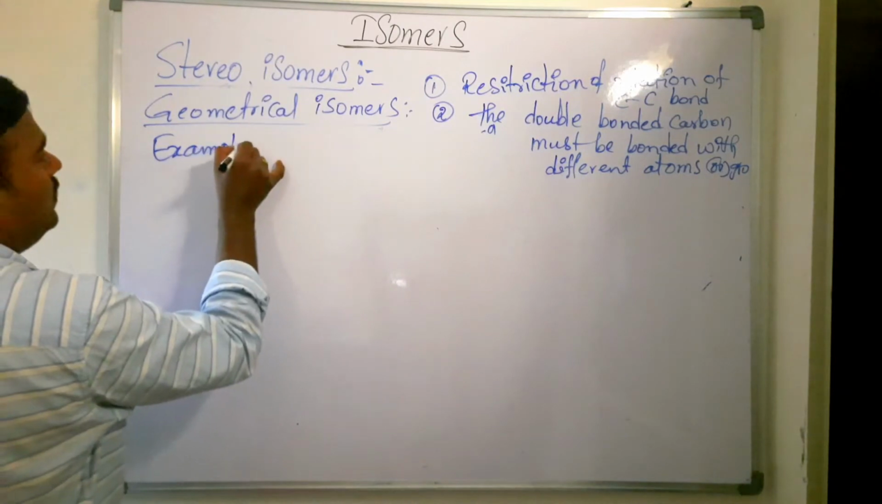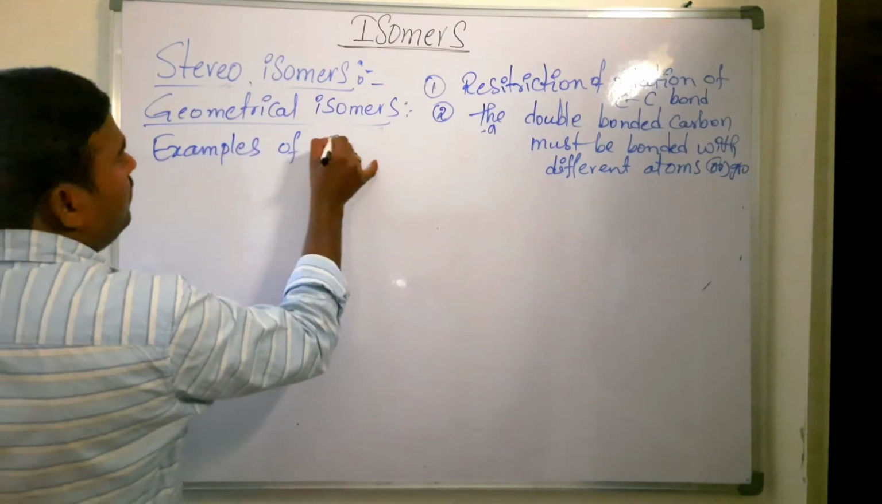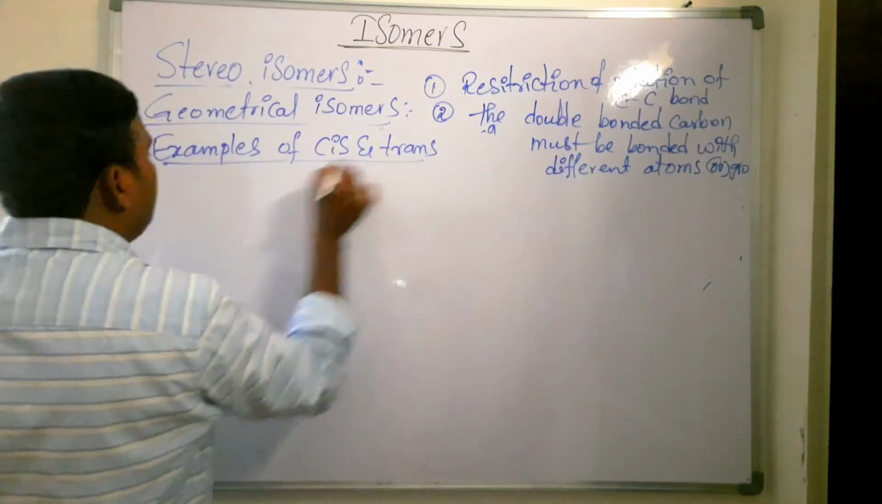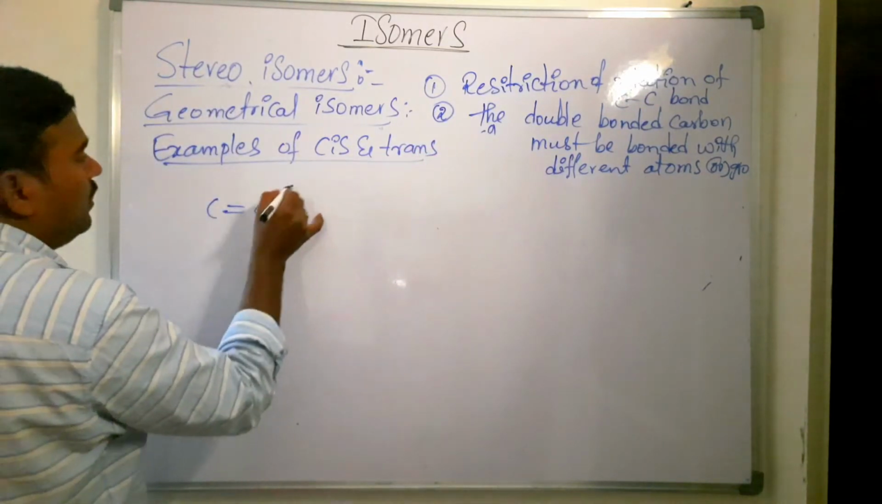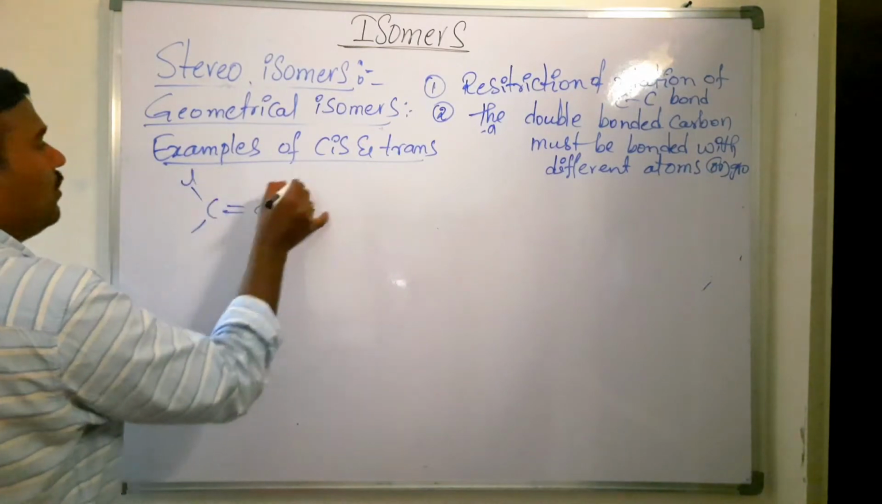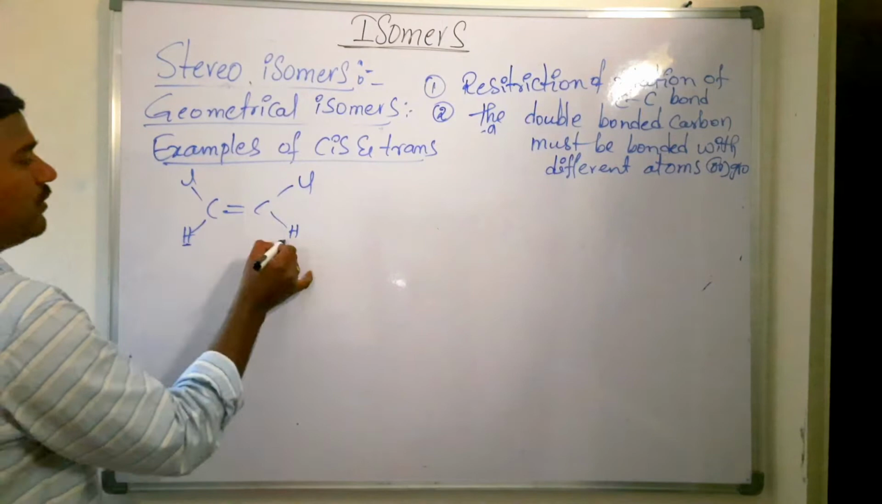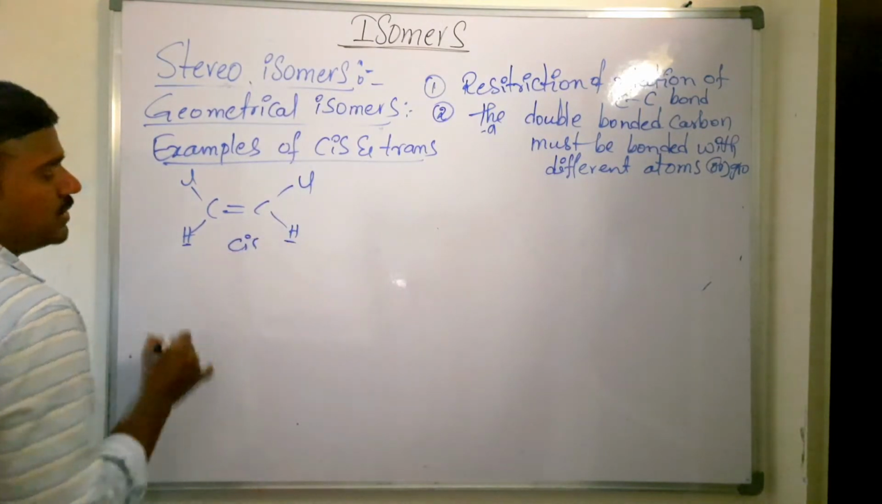Examples of cis and trans isomer. Now you take 1,2-dichloroethane. Same type of atom on the same side, so it is called cis isomer.